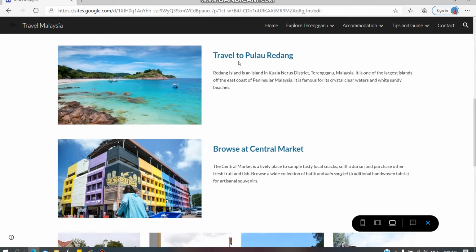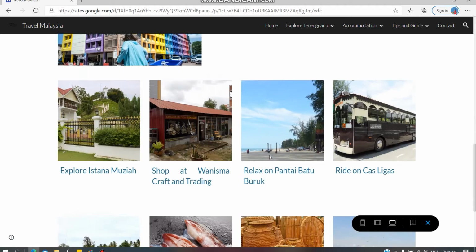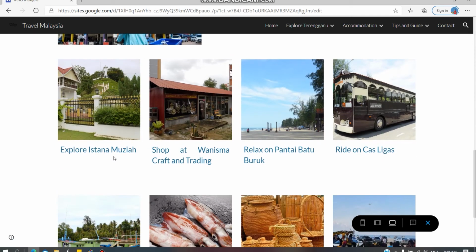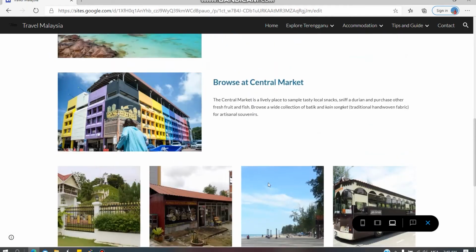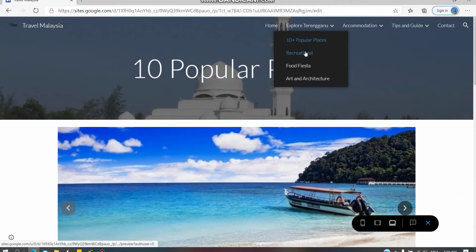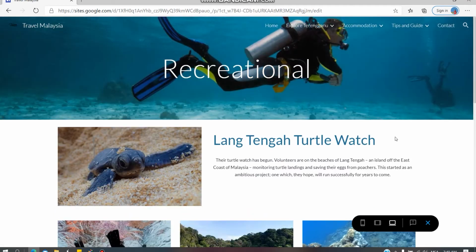The top two is travel to Pulau Redang and the Central Market, and then the last eight explore Istana Busia, Kraftangan Malaysia, and all.